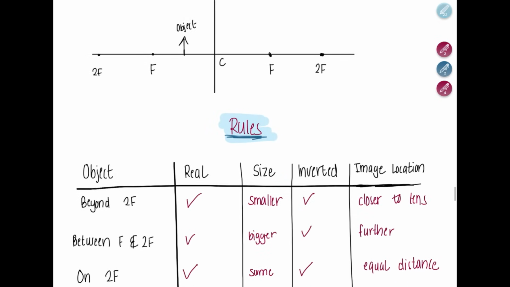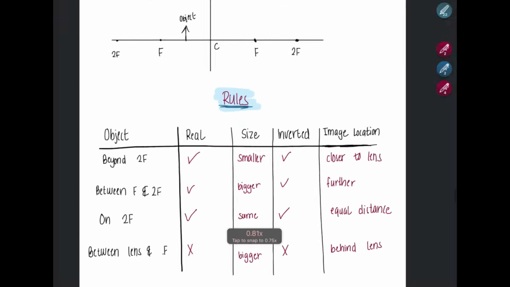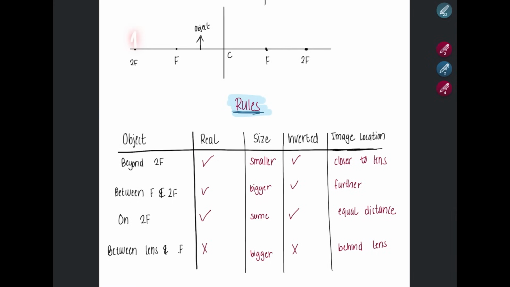Secondly, if your object is between f and 2f, that means if it's here, again the image would be real and inverted, but the size would be bigger than the object, and the image location is going to be further away from the lens. Now, what if your object is exactly on 2f over here? The image would again be real and inverted, but since it's on 2f, the image will also be on 2f, and it will have the same size and equal distance as the object.